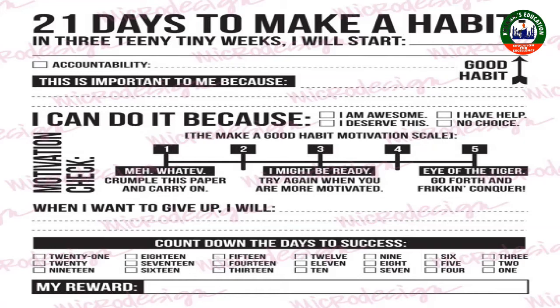In fact, it ranged from 18 to 245 days. But once a behavior becomes a habit, in fact, as I said, it ranged from 18 to 245 days. Once a behavior becomes a habit, the decision making part of the brain stops processing new data.